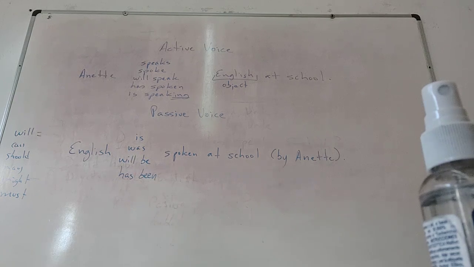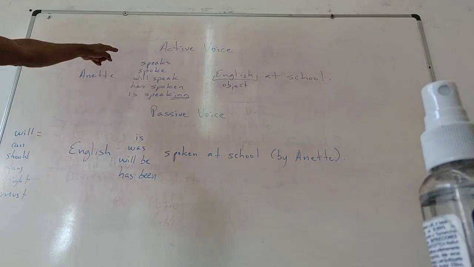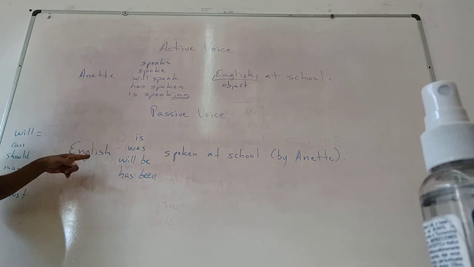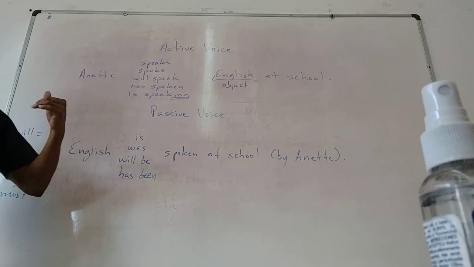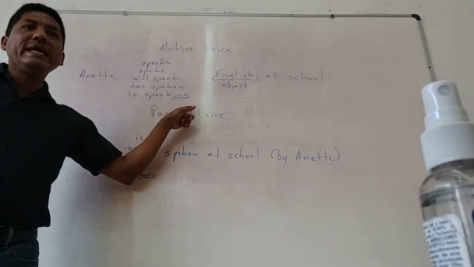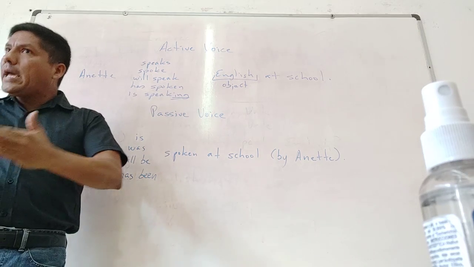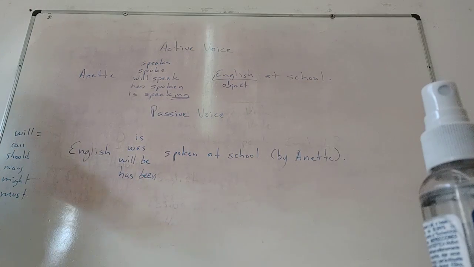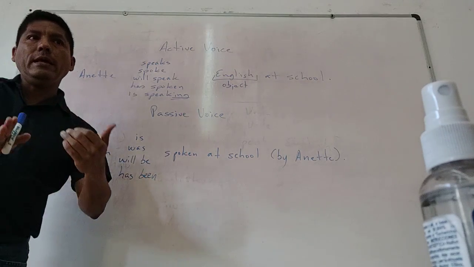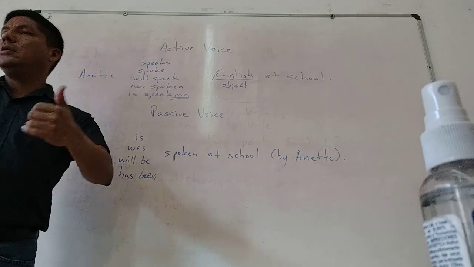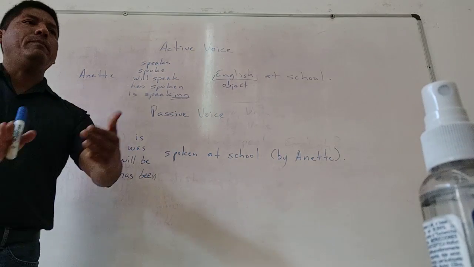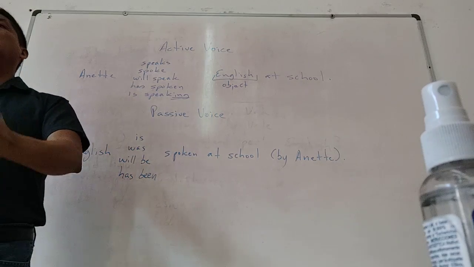Está siendo hablado. Because if she says only es hablado, it doesn't match my sentence. If I say Annette speaks English, that is English is spoken. But if I say Annette is speaking, in this moment the action is in progress, I need to say el inglés está siendo hablado. Mi carro está siendo lavado, la casa está siendo pintada, la comida está siendo preparada.